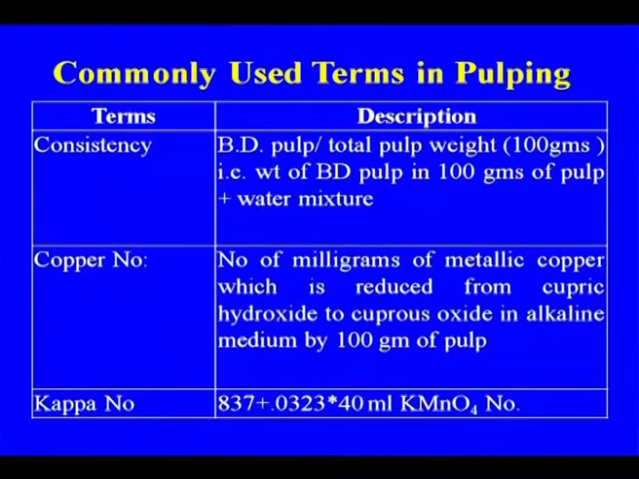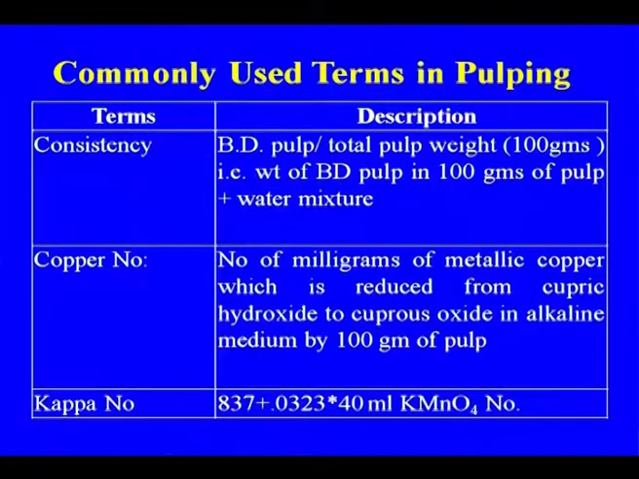Consistency is a very common term we are using in the paper industry: the bone dry pulp, or the total pulp weight, in 100 grams of water. So, as I told you earlier also, we are using pulp of various consistency, 1 to 10% depending upon the type of the processes, but in many cases in the pulp and paper we have a very low consistency, around 1%, in centric cleaning and paper making. So, that is very important.